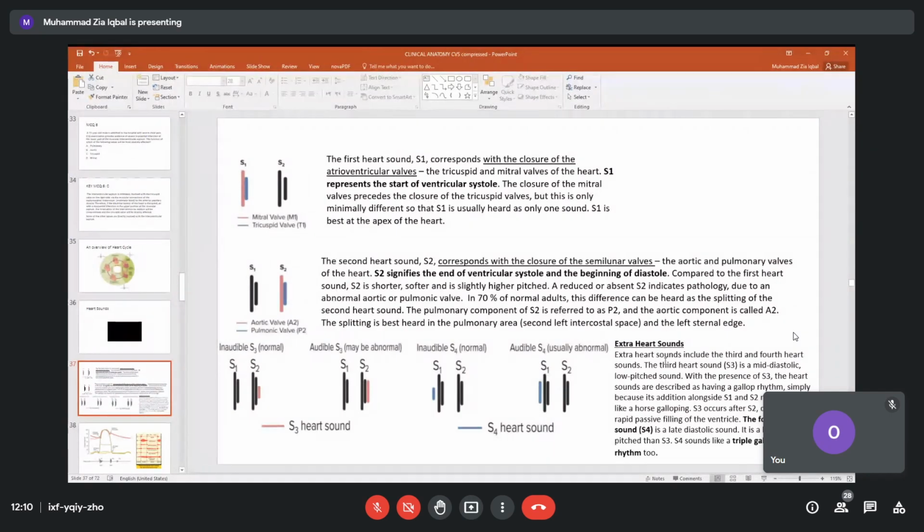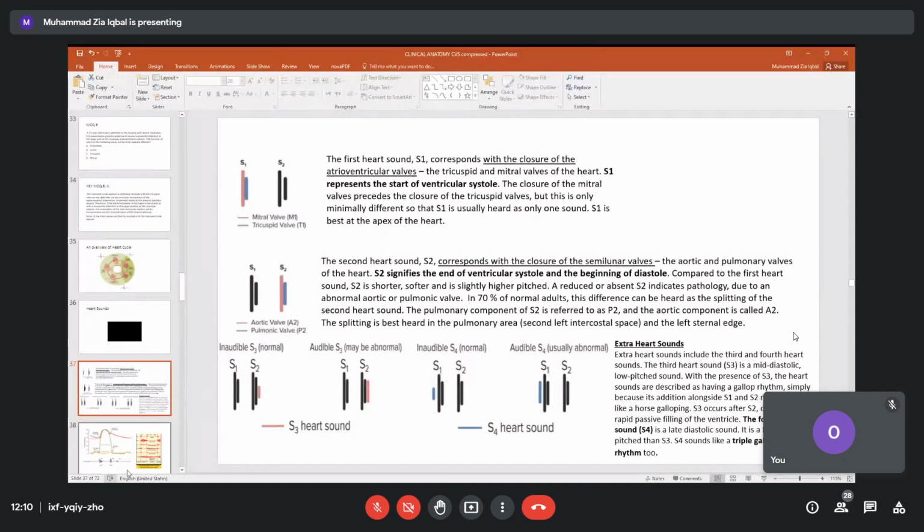There are also some special sounds which we call the S3 and S4 sounds. They are extra sounds. They are not normally audible. These are diseased sounds. When the heart is not properly working, then extra sounds or murmurs are produced.